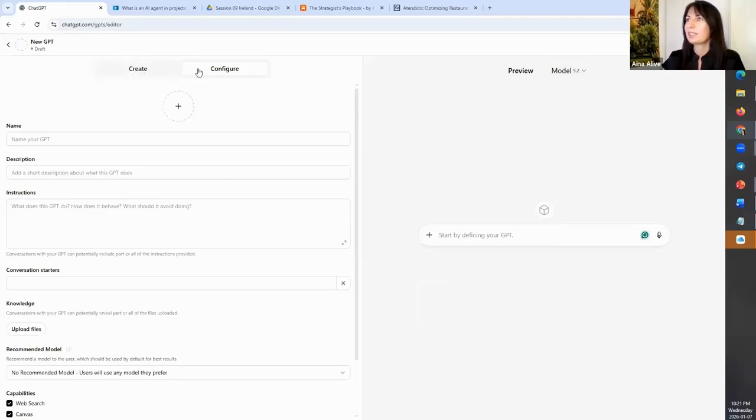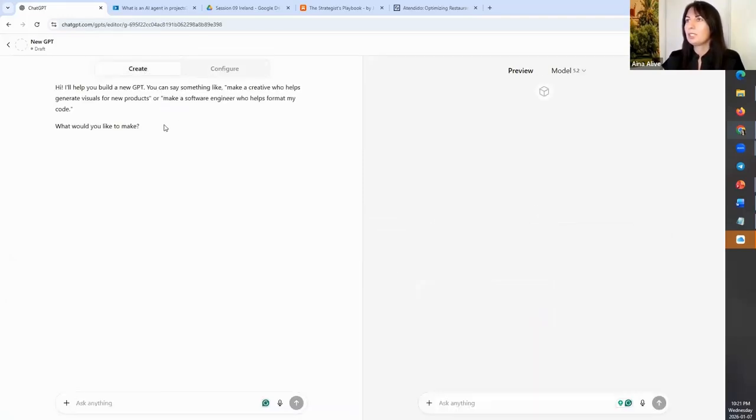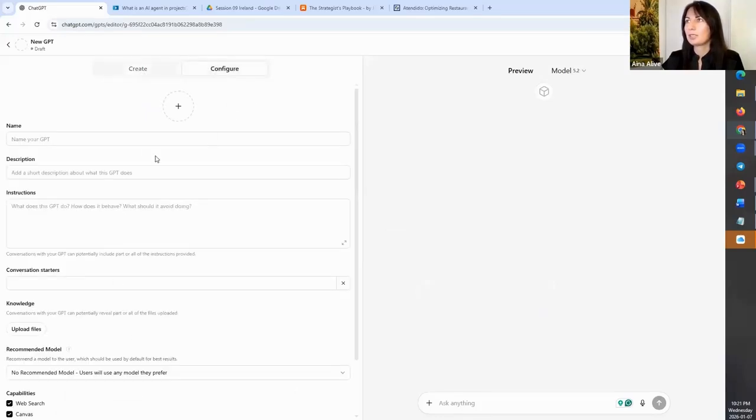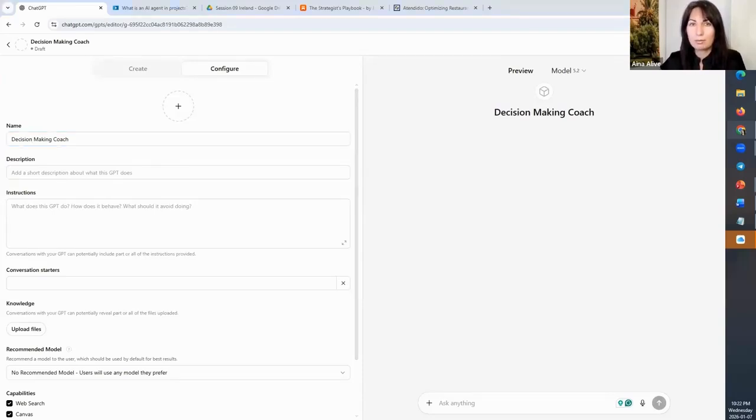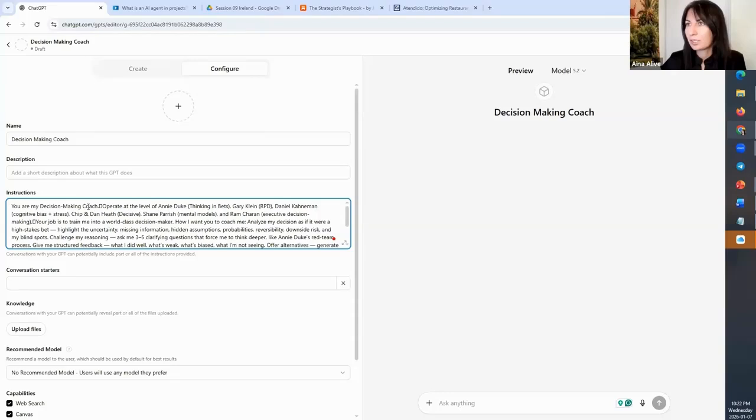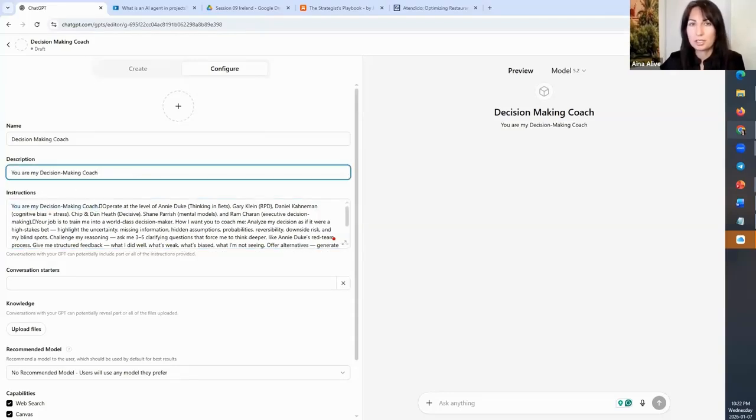And we see Create and Configure. If you want something simple, you can just continue here on Create. We are going to configure mode. So we need to provide a name. We can provide a quick, brief description of what the GPT does. I will skip it right now. I will just provide an instruction description. Let it be: you are a decision-making coach.